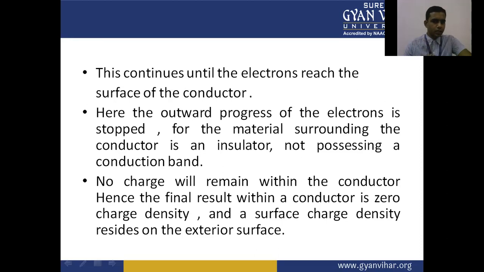No charge will remain within the conductor. Hence, the final result within a conductor is zero charge density, and a surface charge density resides on the exterior surface.